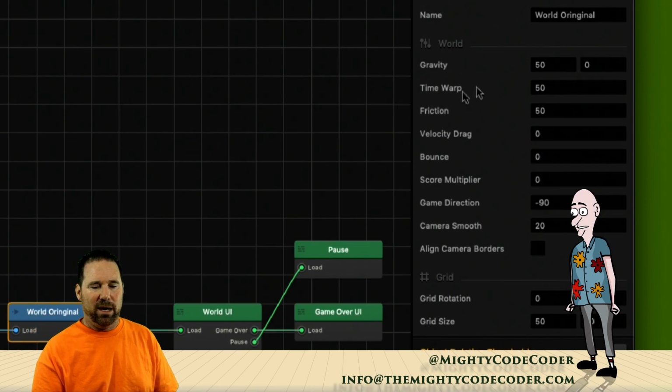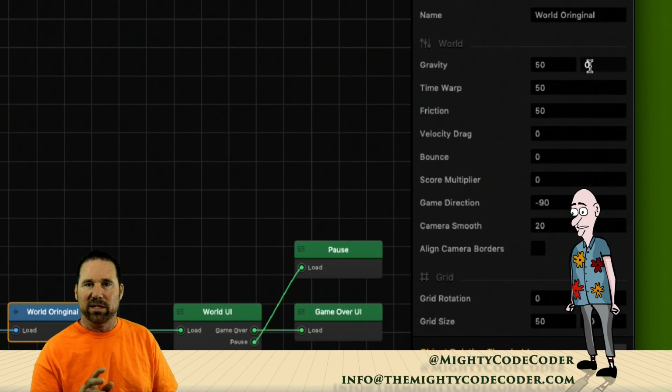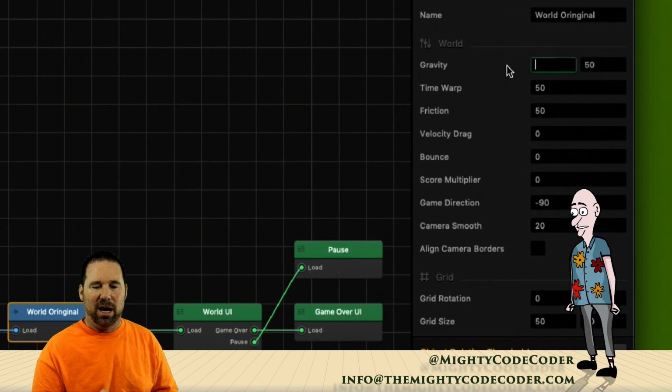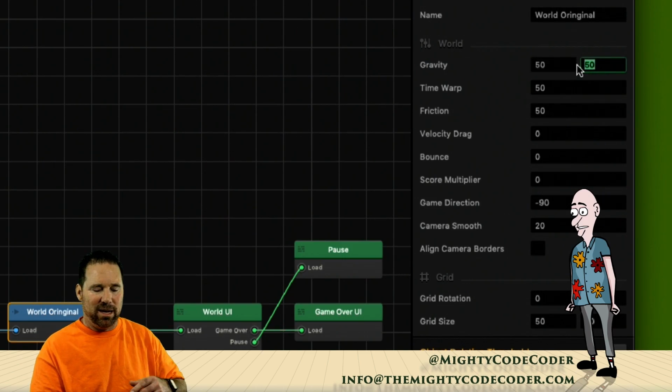Okay, and then here are gravity settings. So right now it has an X and a Y. This is just like your math classes, okay? X and Y. So X goes to the right. It's on the horizontal line to the right. And Y, positive Y goes up. So if I went 50, the gravity would be affecting up, okay? And if I went a negative 50,